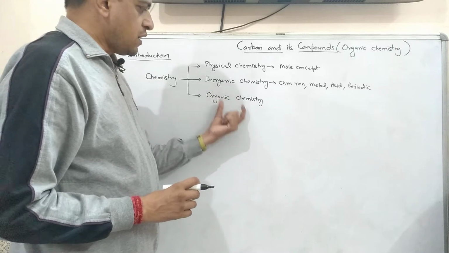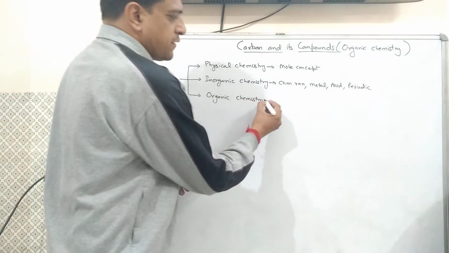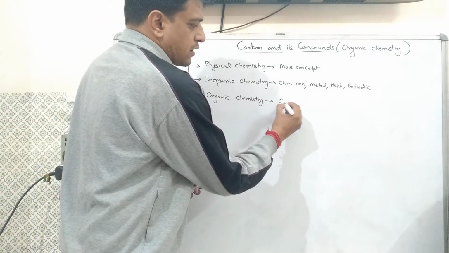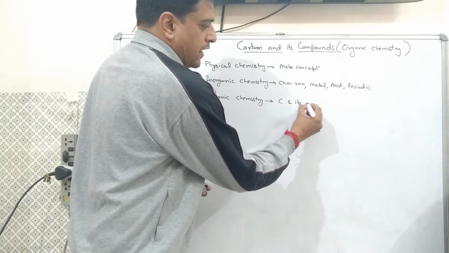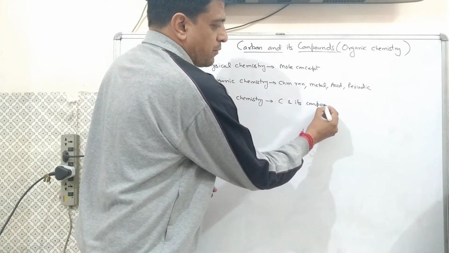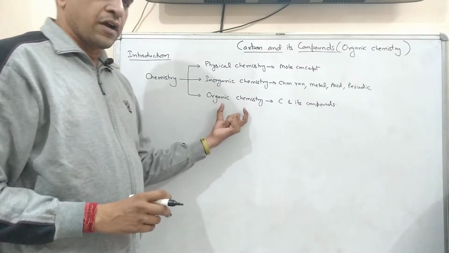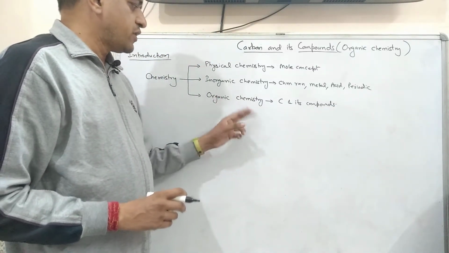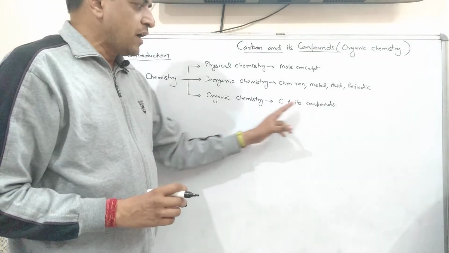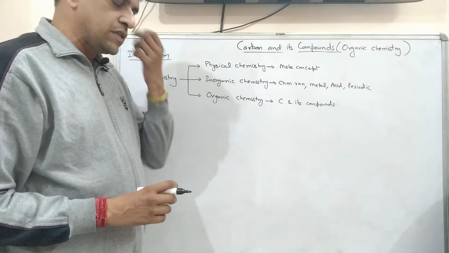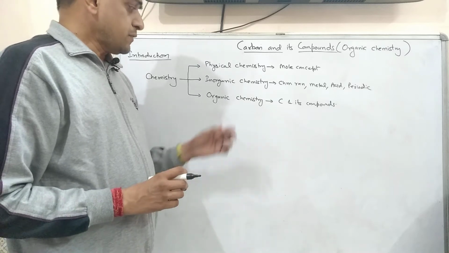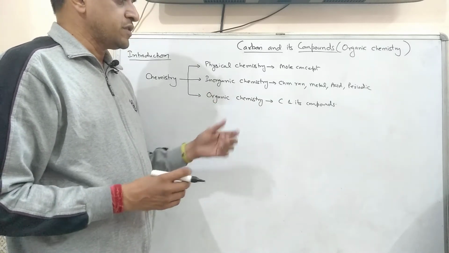Now this is the last branch, organic chemistry. It is related with carbon and its compounds. That means there is a separate branch of chemistry which is given to the carbon and its compounds to study these compounds. It is organic chemistry.